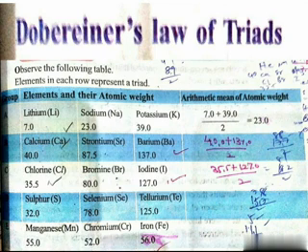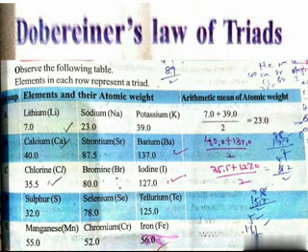So if we take fluorine, chlorine, bromine as a triad, the average atomic weight of fluorine and bromine is not equal to the atomic weight of chlorine. As techniques improved for measuring atomic masses accurately, this law was unable to remain strictly valid.